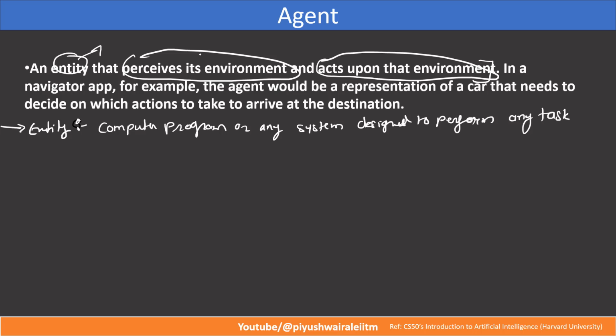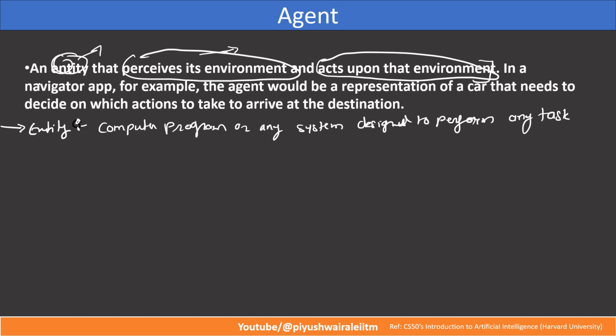Now, what about perceives its environment? What do you understand by this? Basically, this means that this entity is capable of sensing or gathering information from the surroundings, or the context in which it is going to operate. For example, our AI humanoid robot will have sensors, cameras, and maybe some other components, which will collect the data from its surroundings, right? Once we collect the data, this entity or agent will act upon that environment. Once you gather the data, it will take the action or make the decision based on the information it has gathered. So this is what an agent is.